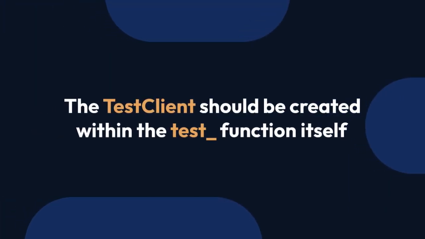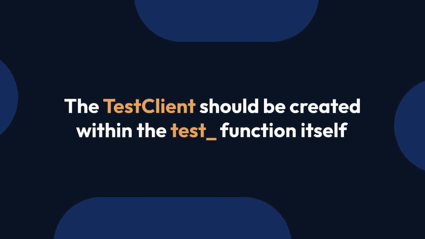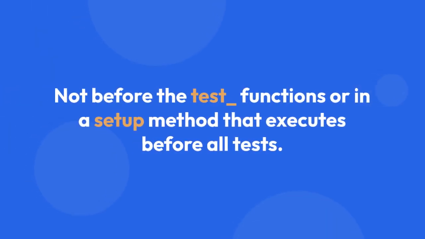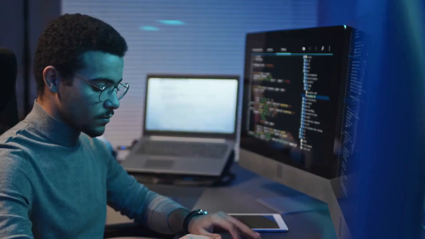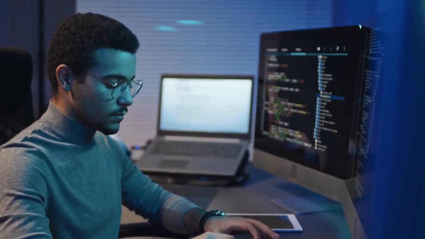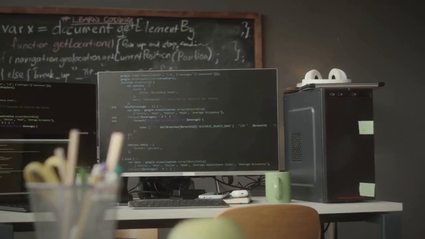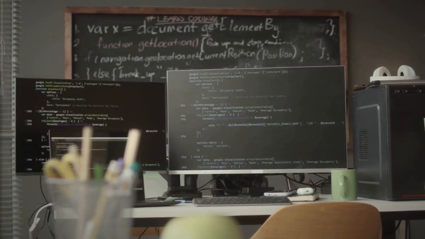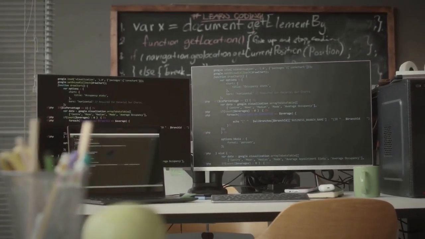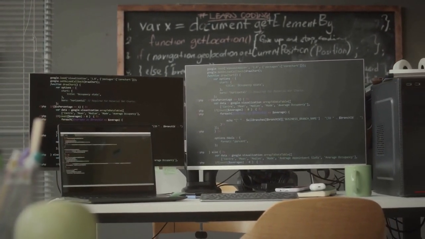The test client should be created within the test function itself, not before the test functions or in a setup method that executes before all tests. This is because the test client creates its own event loop, and this setup runs before your test has started. Thus, when you try to run an asynchronous function using the test client, the event loop might have already closed.